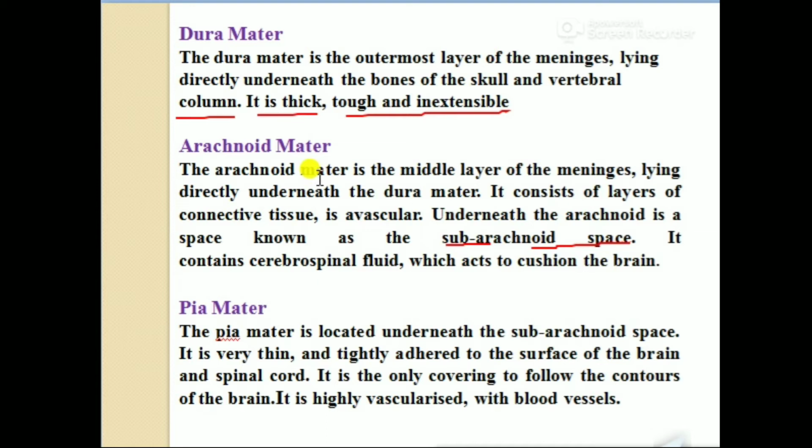The pia mater is located underneath the subarachnoid space. It is a very thin, shiny layer. We can see that this layer is very shiny and highly vascularized with blood vessels.